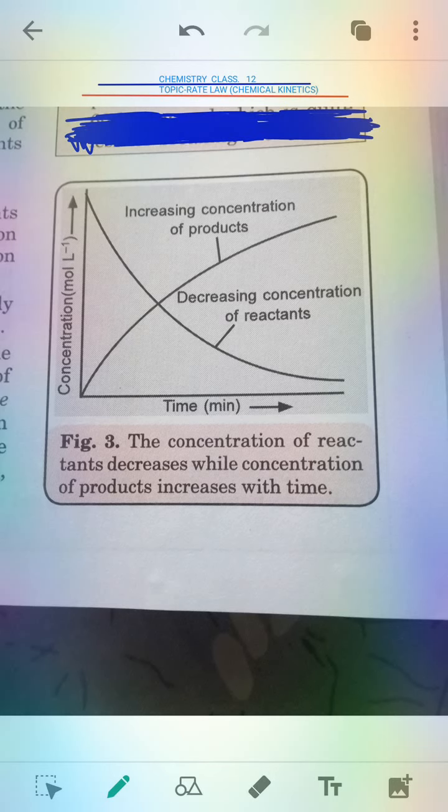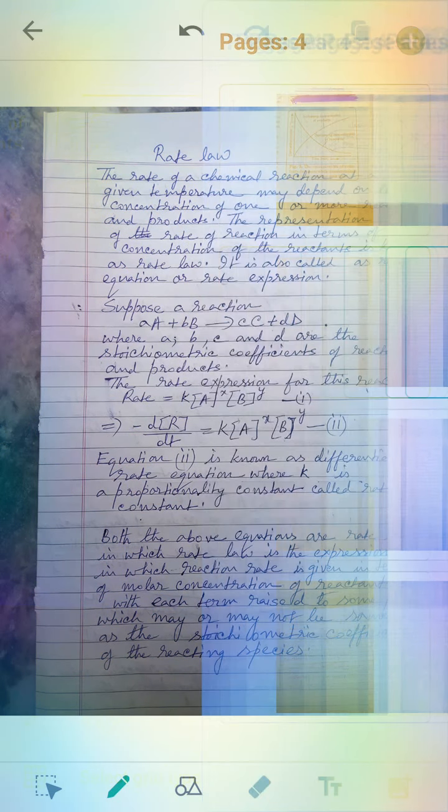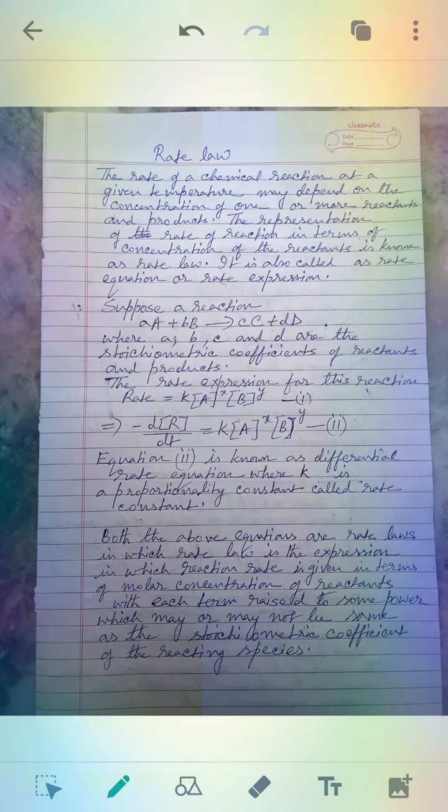Now the actual rate law that you are going to learn. What is rate law? The rate of a chemical reaction at a given temperature may depend on the concentration of one or more reactants and products.